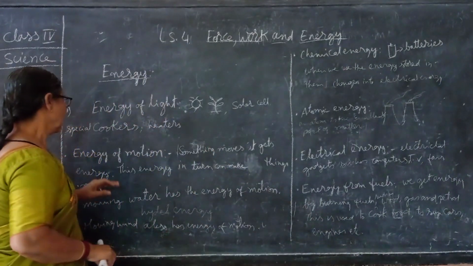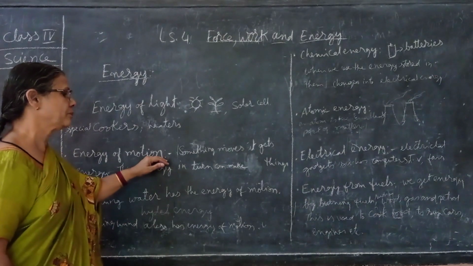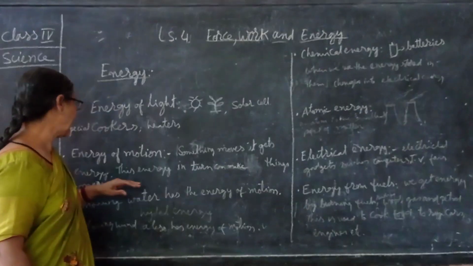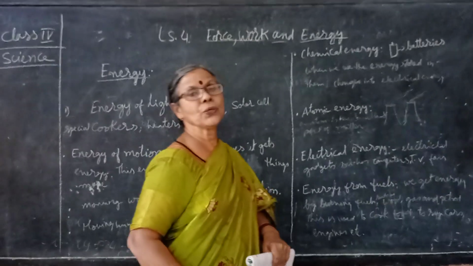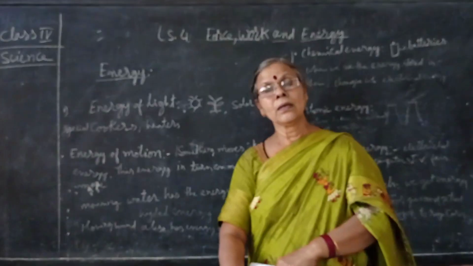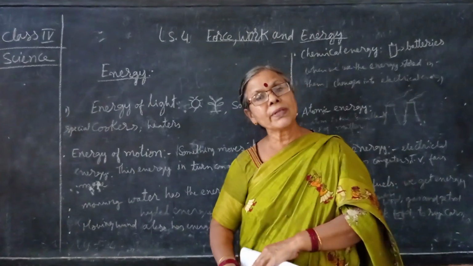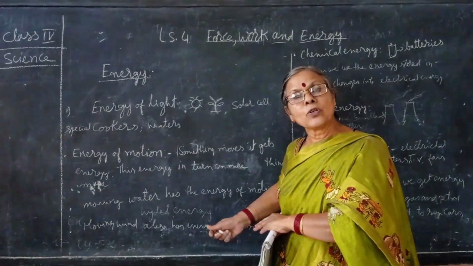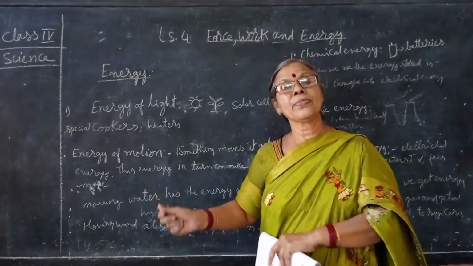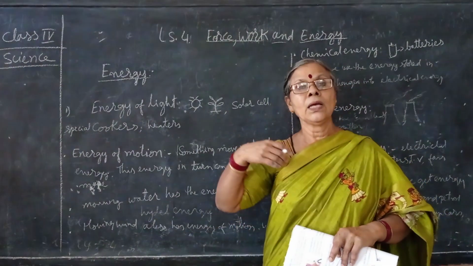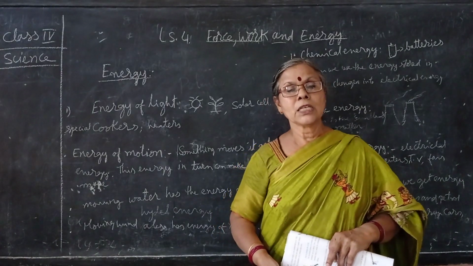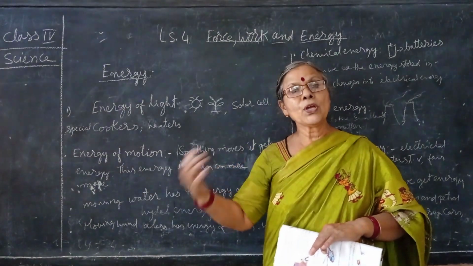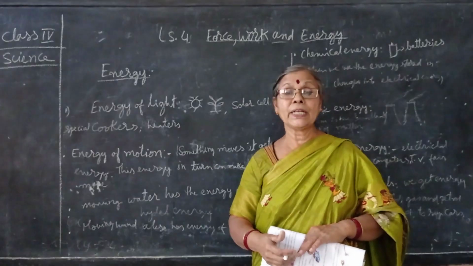Then coming to the next, energy of motion. Energy of motion means when something moves, it gets energy. When you hit a ball, before that, when the ball is coming, you will be ready with the bat. So it produces the energy. The bat produces the energy to hit the ball with that force only. Then only it can cross the boundary. Suppose if you don't hit the ball, can the ball go beyond the boundary? No, it will not go.